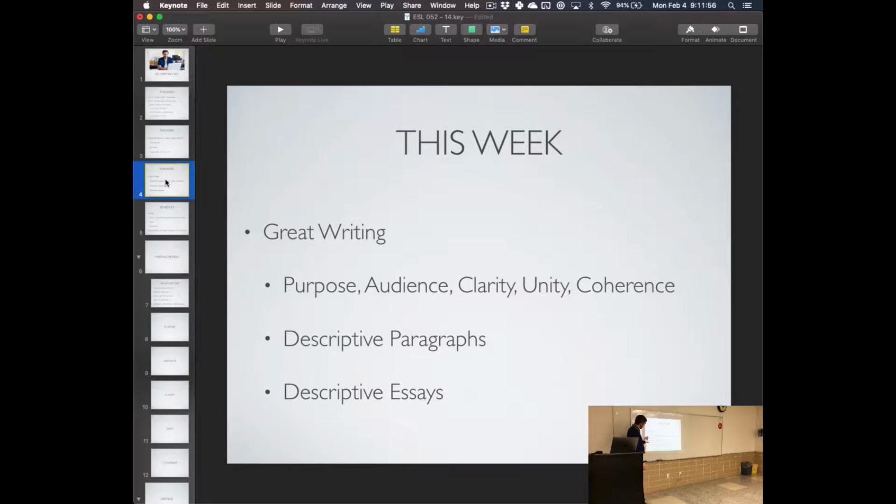For this week, I'm focusing specifically and almost exclusively on descriptive. How can we be descriptive in our paragraphs and our essays? What's the structure? What's the format? What's the framework for those?